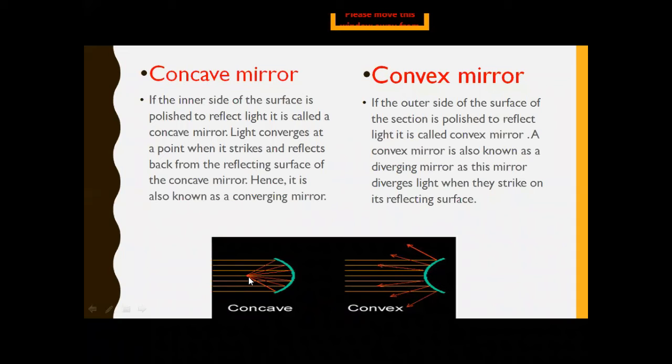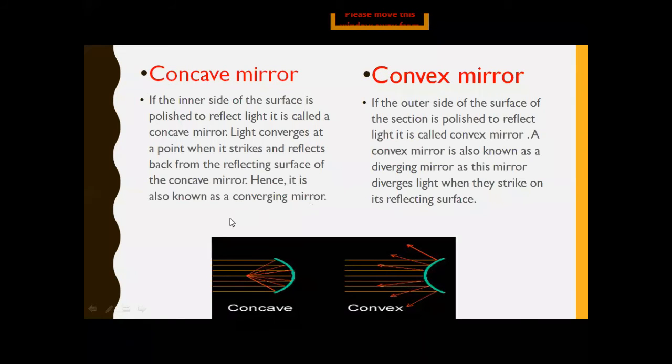Do remember that when we are using a concave mirror, the parallel beams of light, which are the incidence rays, strike on the concave mirror. So what does the concave mirror do with the reflected rays? It converges all the reflected light. It gathers all the reflected rays toward a fixed point. So that's why we say that the concave mirror is the converging mirror.